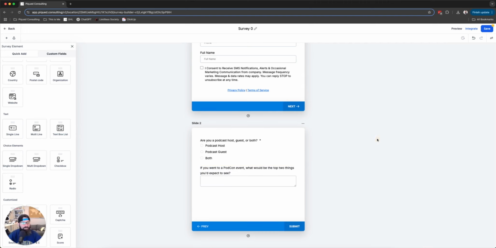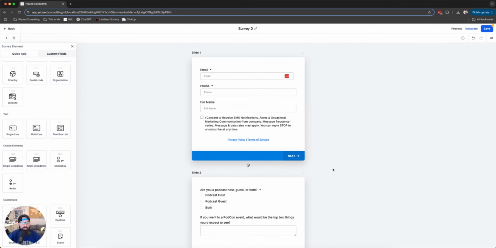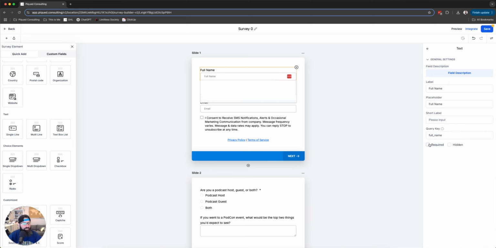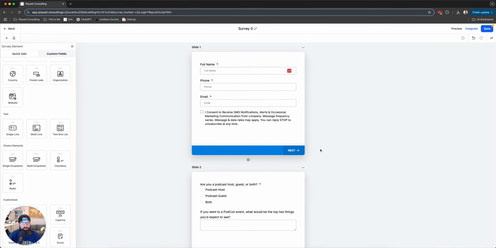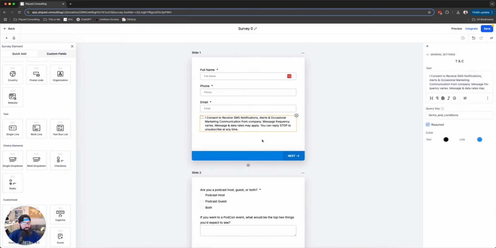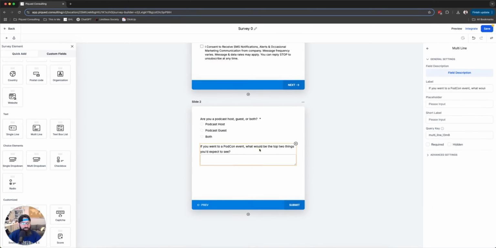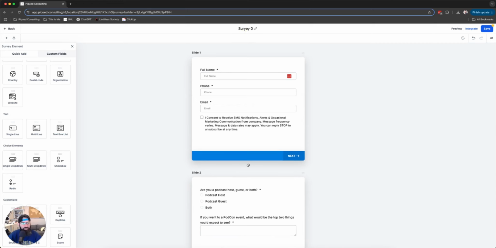Okay, so super simple. I'm going to move this up. Name, required, email, phone. Let's go ahead and get rid of that part. We're going to make this required as well. Okay, that's required. We need to make this one required. Very simple survey. We're going to call this PodCon seating survey, and then we're going to hit save.